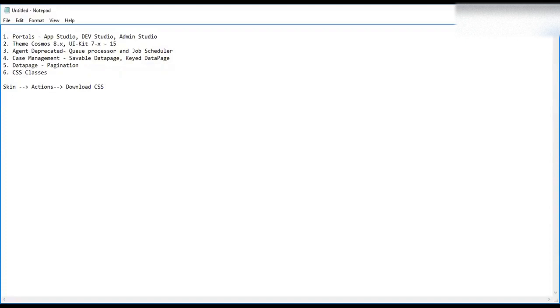Okay, so tomorrow you come up with this exercise. Go to actions, download your CSS, and tell me for a container format how many lines of CSS code are being added, and for a dynamic layout format how many lines of CSS code are being added. For a container format, nearly 300 lines of CSS code are added. So if you clone only for 5 pixels of padding, it will generate 300 lines of code.